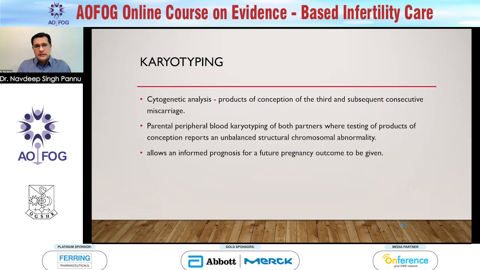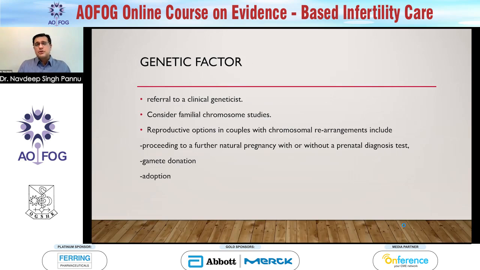So we can do a karyotyping, a cytogenetic analysis of the products of conception, and also parental blood. This will help us to inform the patients regarding the prognosis of their future pregnancies. And we should liaise closely with the clinical geneticists when we do this. As for reproductive options for these patients, you can allow them to get pregnant naturally, and subsequently you can do a certain prenatal diagnostic test, or even gamete donation, and proceeding with other forms of IUI or IVF, or the